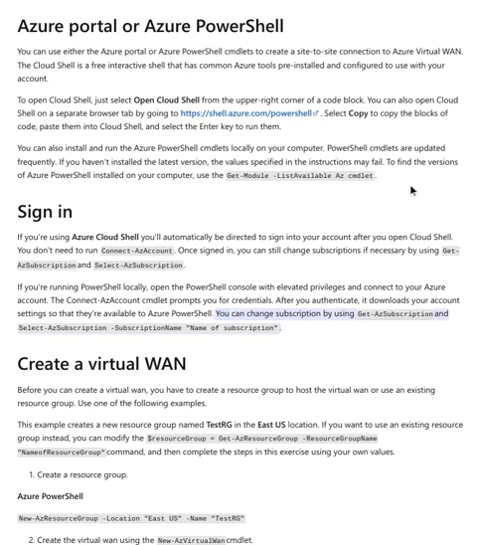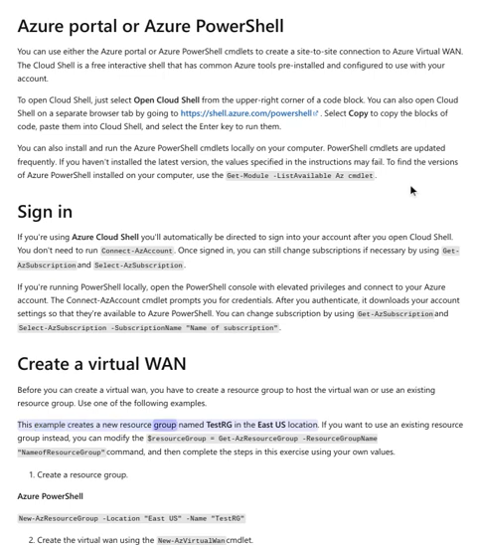You can change subscription by using Get-AzSubscription and Select-AzSubscription. Subscription name of subscription. Create a virtual WAN. Before you can create a virtual WAN, you have to create a resource group to host the virtual WAN or use an existing resource group.